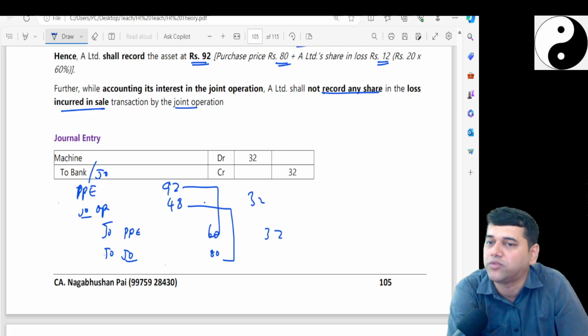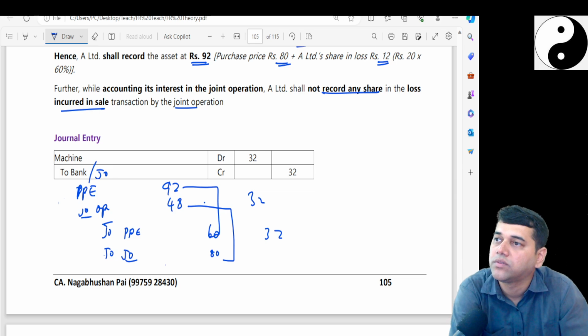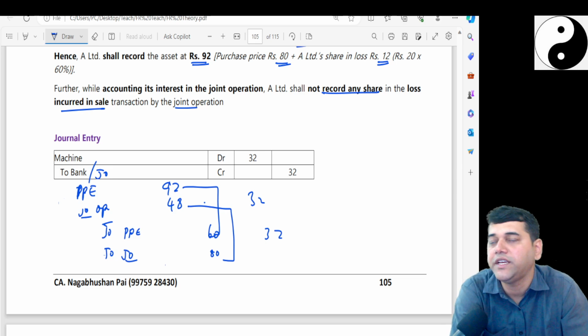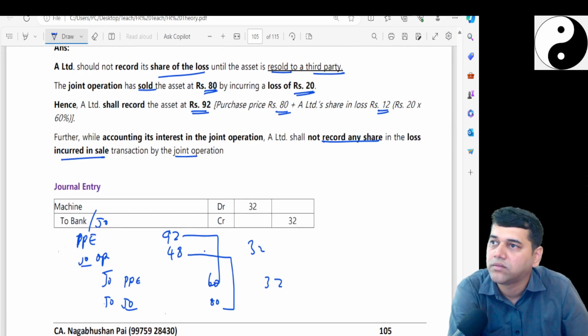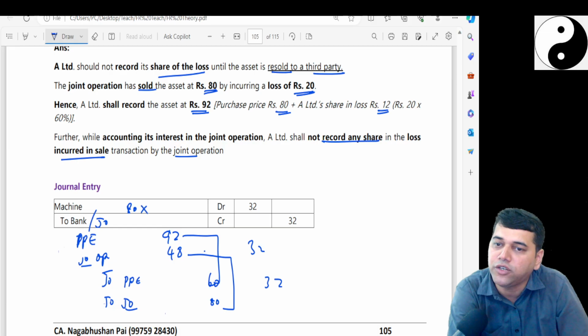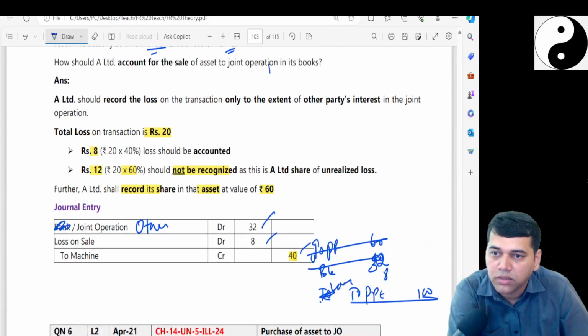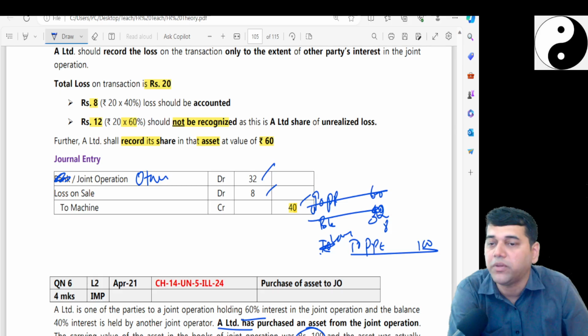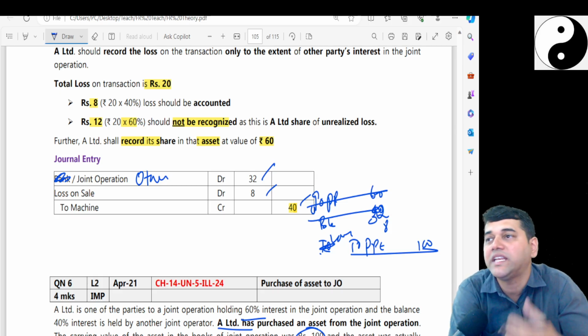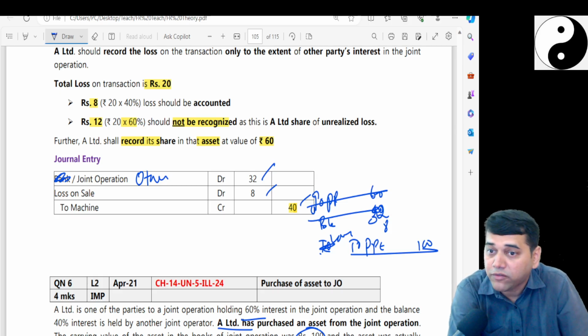Bank or JO: 80 into 40%, that is the other person's share. Since the asset was in our books, we incur a loss and that's why we show the loss separately.